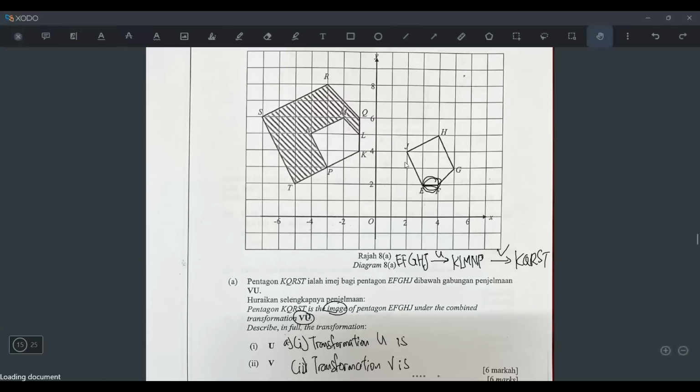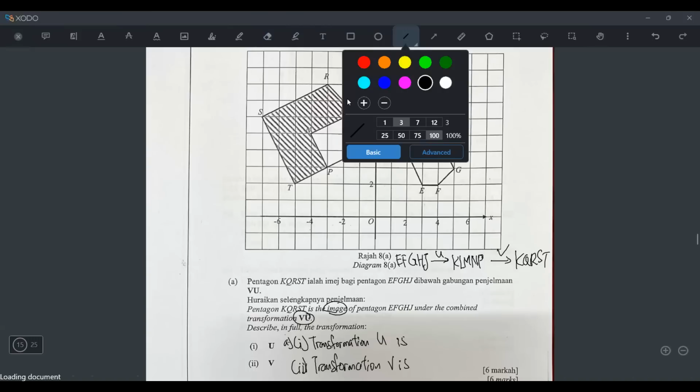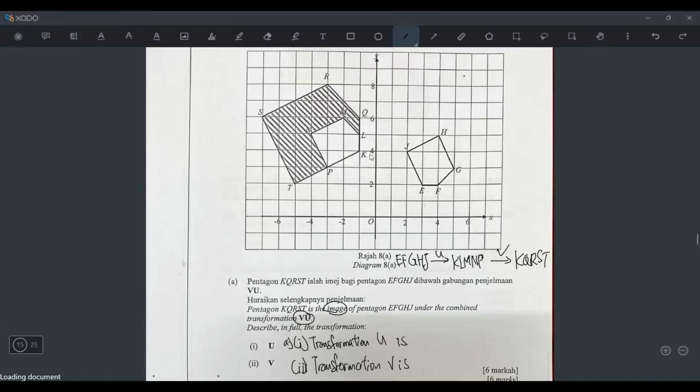But how can I know whether it's reflect or rotate? Well, I taught in class already. I don't know if you came or not. I said you just draw the lines. This technique is very useful. Once you draw the lines, if the lines are very messy, then it's a rotation of 90 degrees. If everything intersects at one point, then it's a rotation of 180 degrees. But if all the lines are parallel, then it's a reflection.